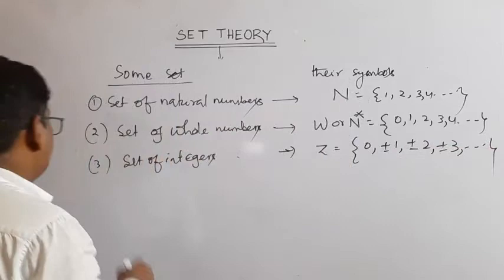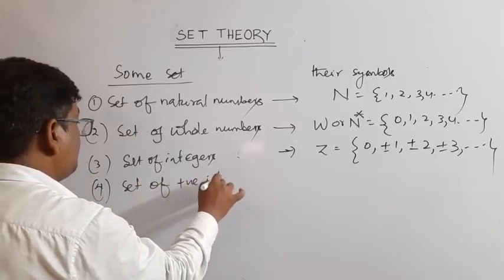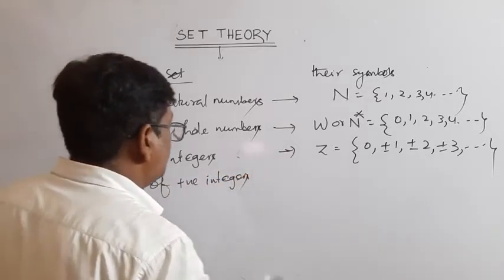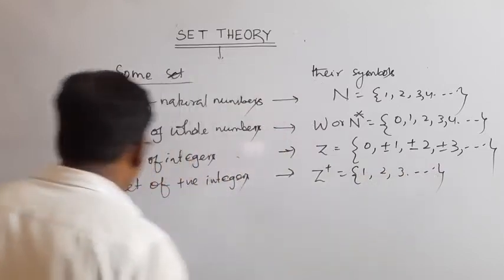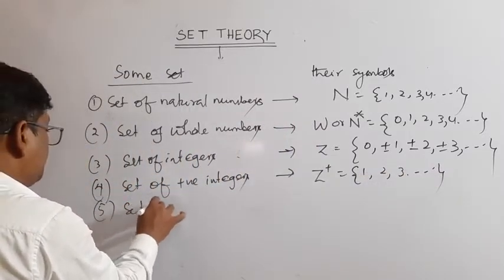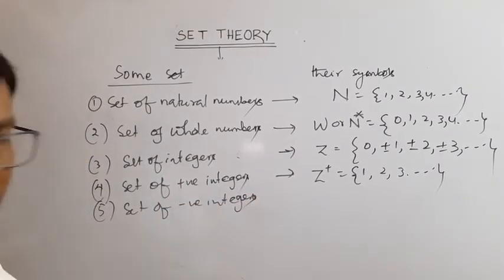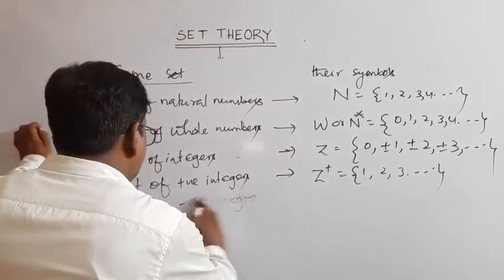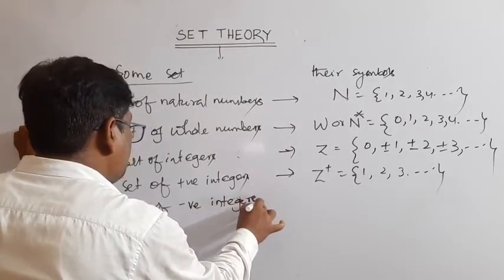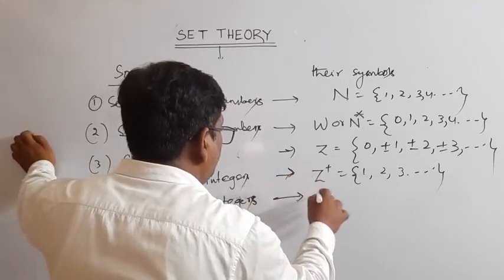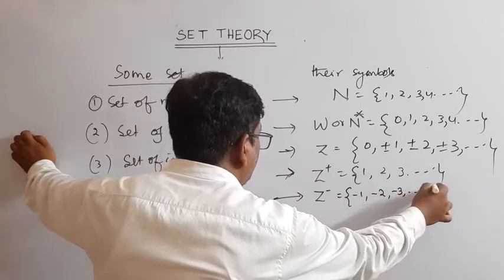Then the set of positive integers, that is Z plus, is equal to the natural numbers. The set of negative integers is denoted by Z minus: minus 1, minus 2, minus 3, like this.